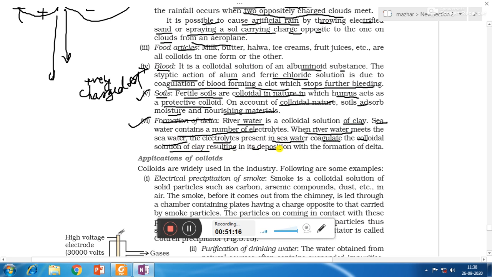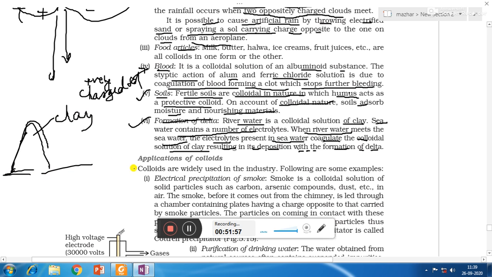So clay will start depositing at one place wherever sea water and river water meet each other, and over there you will see several heaps, or we will see that some delta are formed of clay. So clay is getting collected at one place, and so it will form a heap. Okay, so it will be collected in one place. So between river water and sea water, you will see the delta of clay is getting formed.